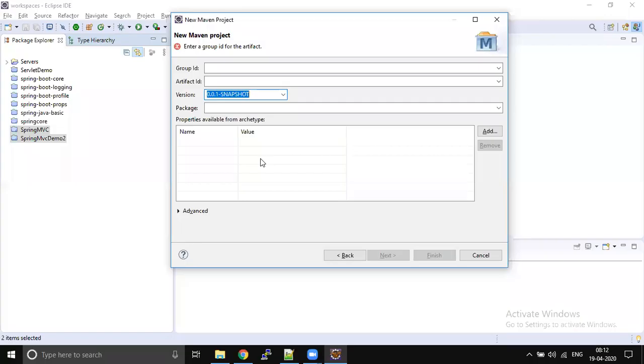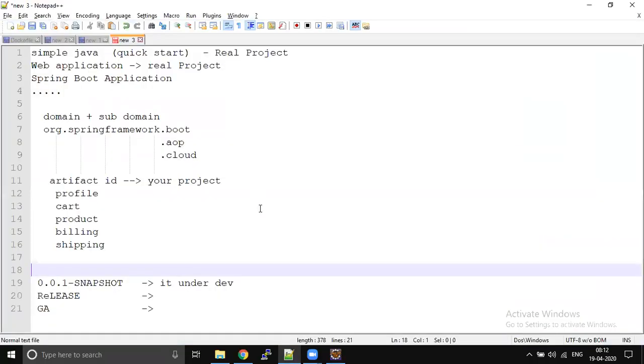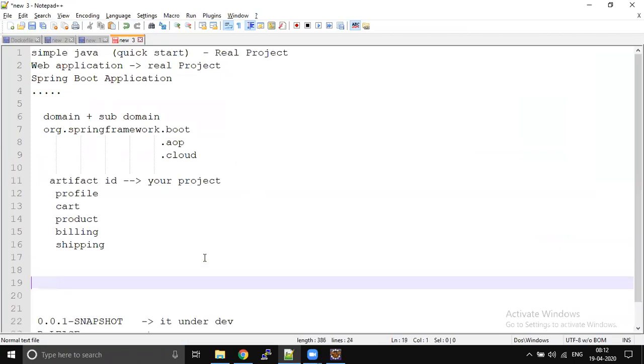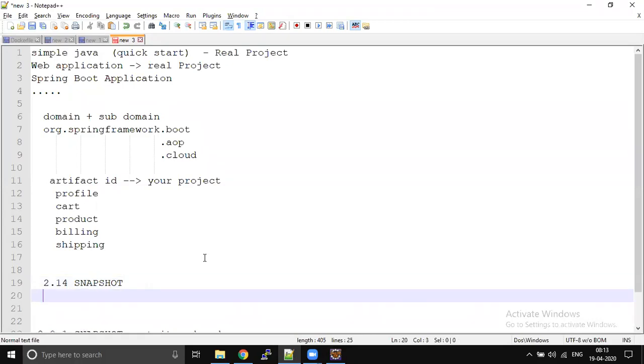The same thing is applicable for our project also. For example, you're developing something, then you have to maintain snapshot. Whatever version you maintain is up to you, 1 or 2.14 or something like that. But if it is under development, then you have to maintain snapshot. That is the best practice.